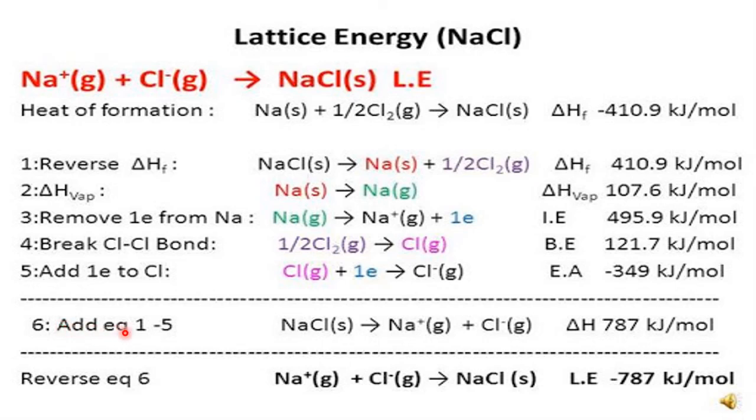Now, what happens here? Please add 1 to 5, all these steps. That is 787. That means 787 kilojoules per mole is the energy required to separate 1 mole of NaCl into a Na plus ion and a Cl minus ion, separately. The same energy is released to form 1 mole of sodium chloride, that is minus 787 kilojoules per mole. This is to make and this is to break. So either you can do it this way or using the previous Born-Haber cycle.